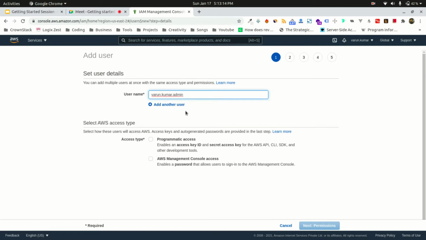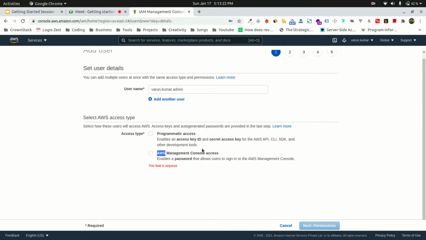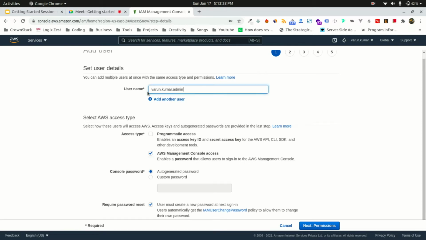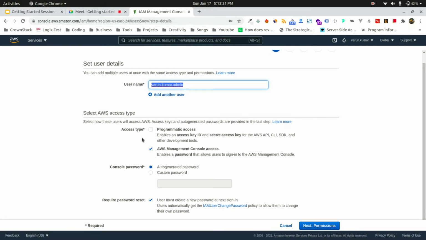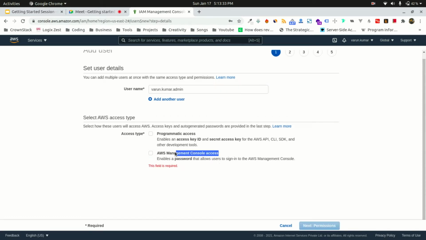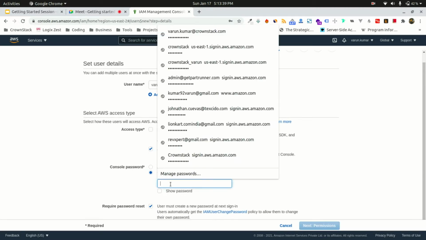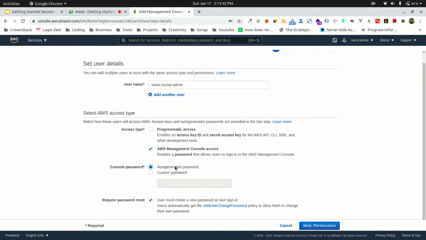So what permissions do I have? Do I need programmatic access? No. Do I need access to the console? The console is basically what we are seeing over here, the dashboard that we see. So yes, I need to add a user into my AWS account, and the access type is that they can access using the management console. Do you want to create a password for them? No. If no, then it will be auto generated by AWS. Do you require that on first login, that they need to change their password? If yes, you can take it up, or otherwise you can leave it.